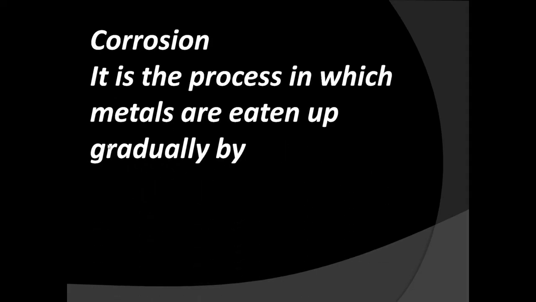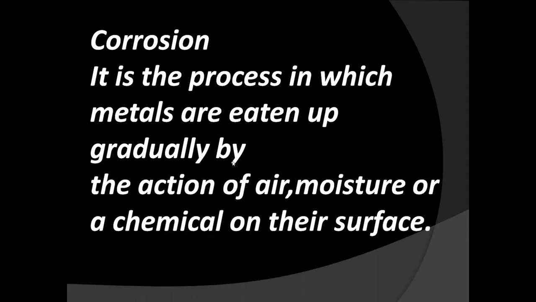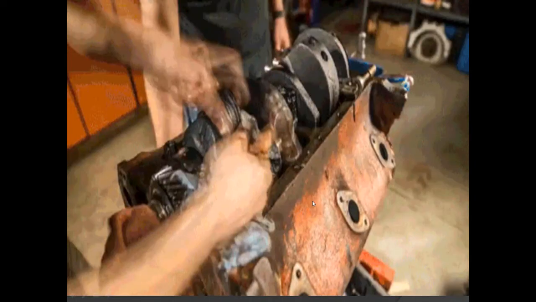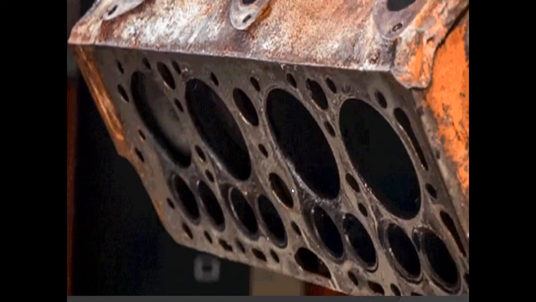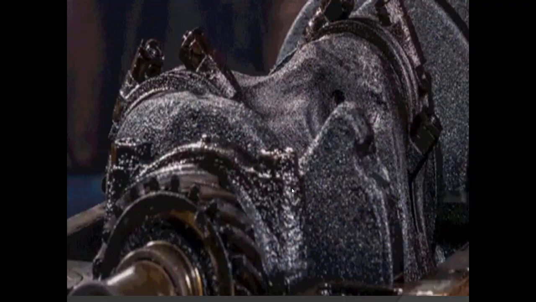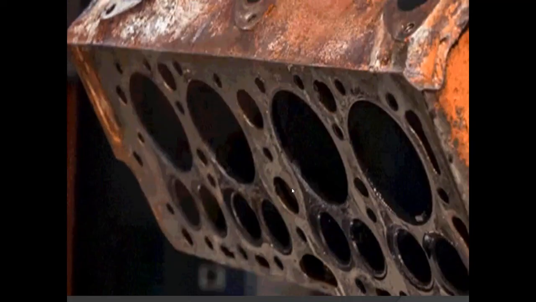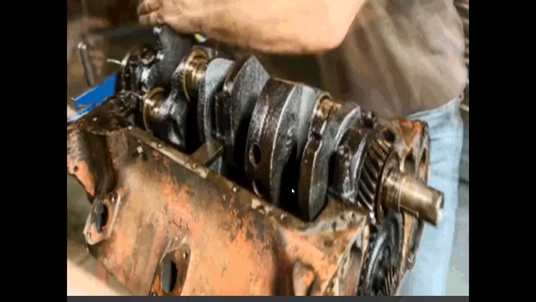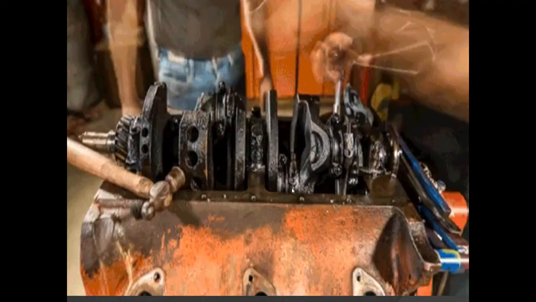What is corrosion? It is a process in which metals are eaten up gradually by the action of air, moisture or a chemical on their surface. You all can observe in this picture how the exposed machinery parts are getting corroded. It is reacting with the air and moisture present in the atmosphere, and it is forming a brown powdery layer on the surface, which is referred to as rust or corrosion.